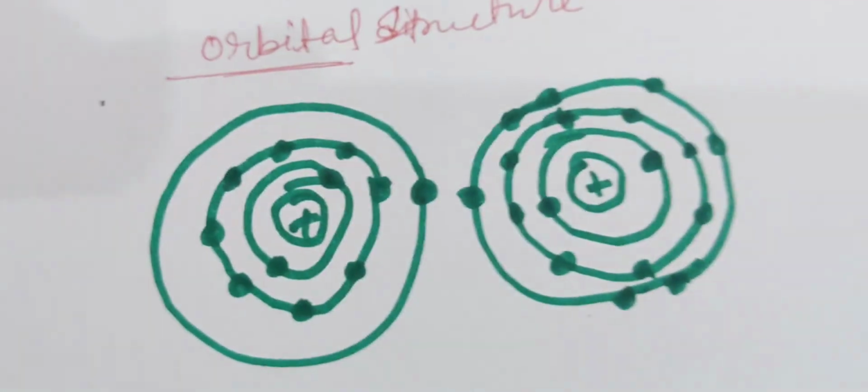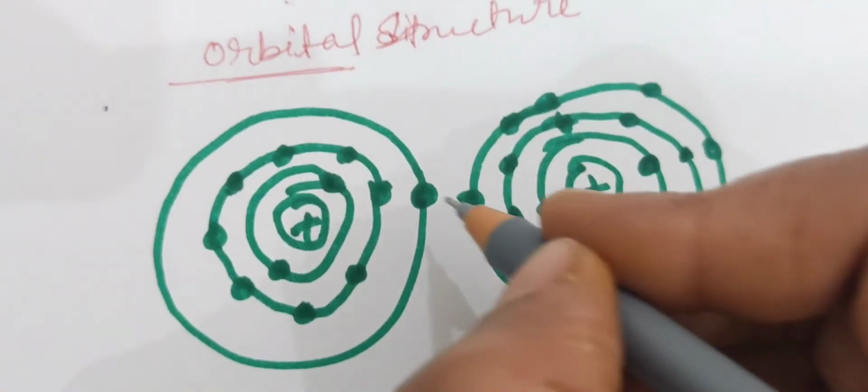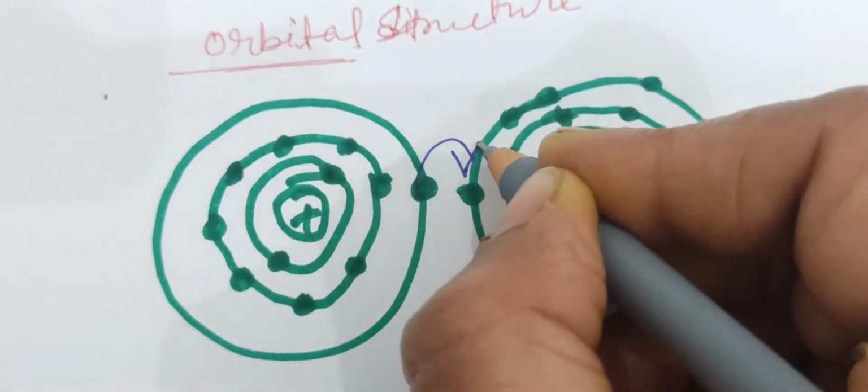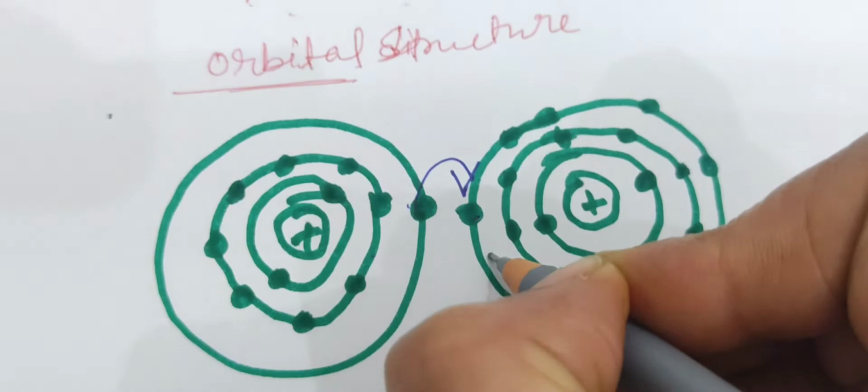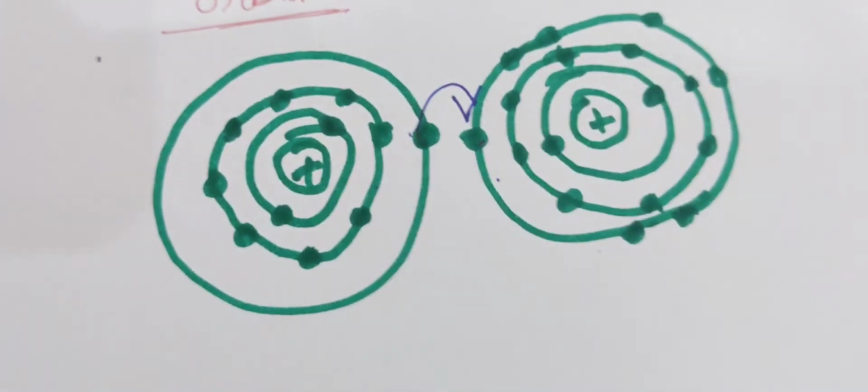So transfer of 1 electron from this part to this part is called electron transferring, and such type of bond is called electrovalent bond.